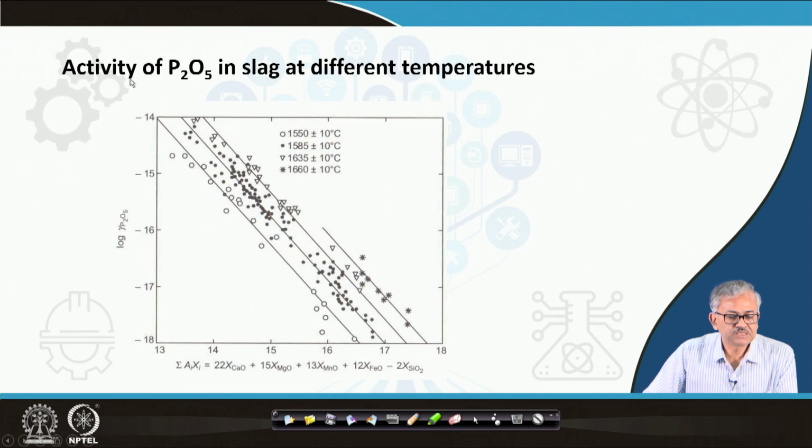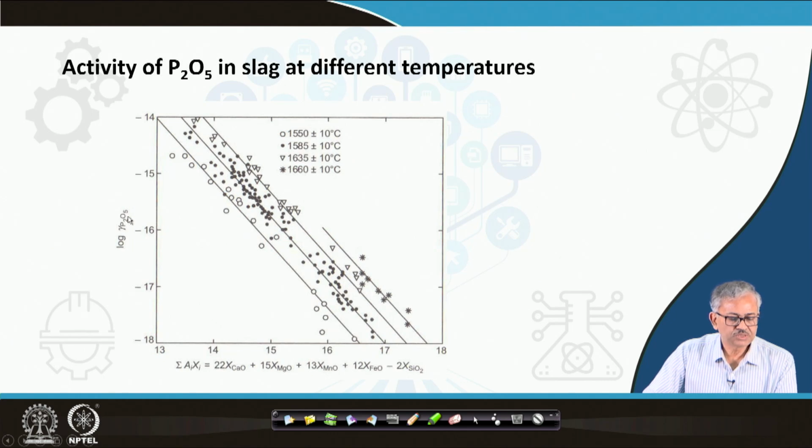Okay, so now you can see activity of P2O5 in slag at different temperatures, and the slag is defined in terms of different combinations of summation of basic oxides with different weighting factors. For CaO we have taken a very high weighting factor, and then manganese oxide, then MnO, then FeO, and then SiO2, an acidic oxide. So, this is the way the slag composition is defined.